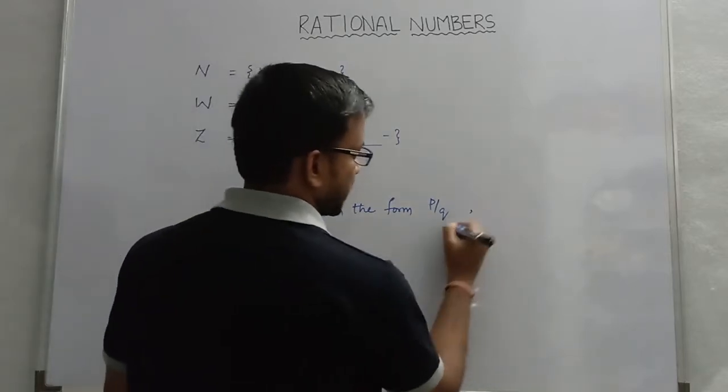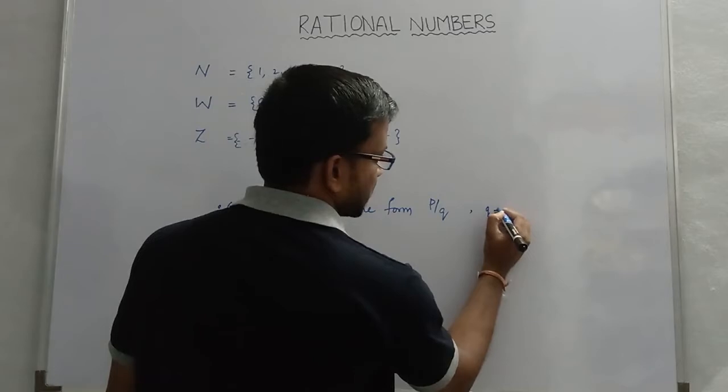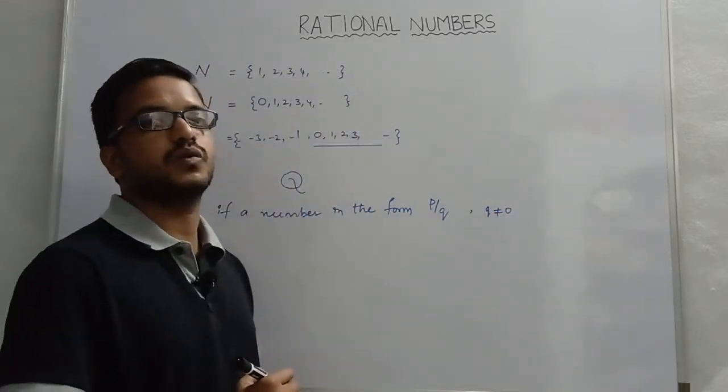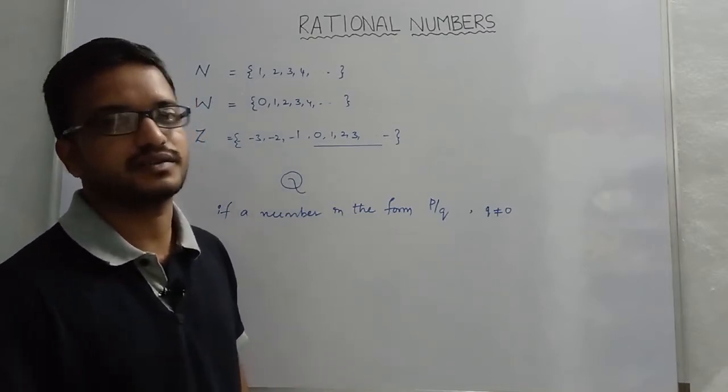But remember these conditions. What is the denominator here? Q is the denominator. This must be not equal to 0. Q value must be not equal to 0. Why? Because division by 0 is not defined.